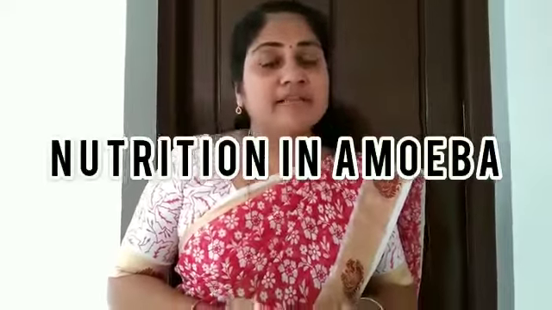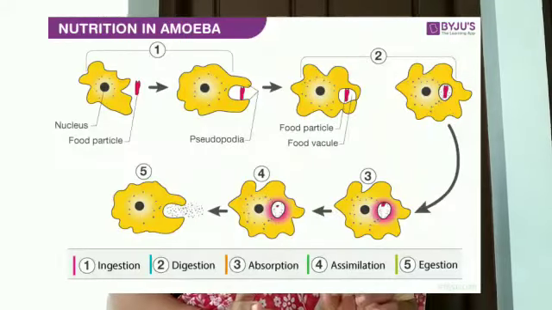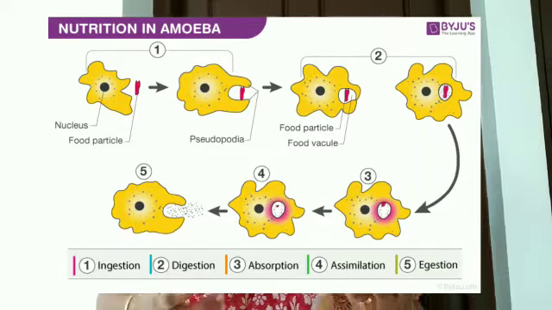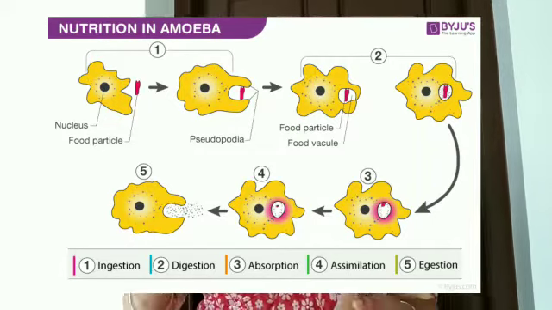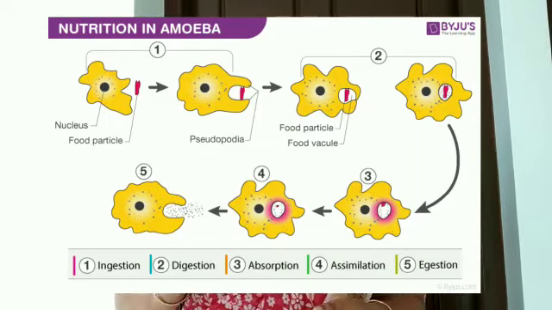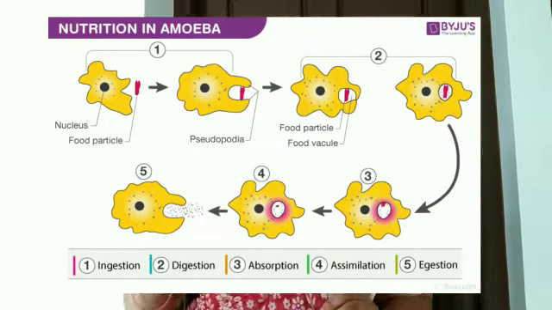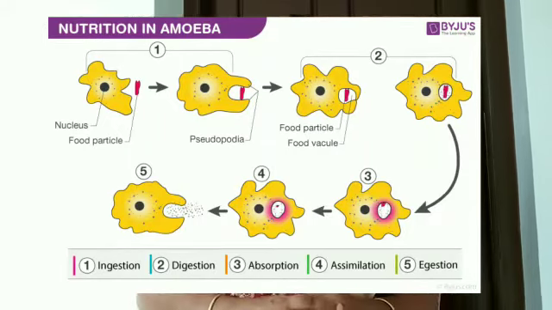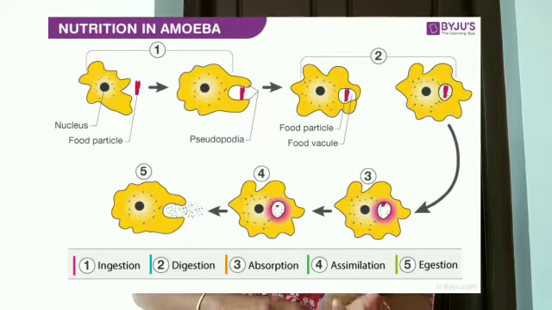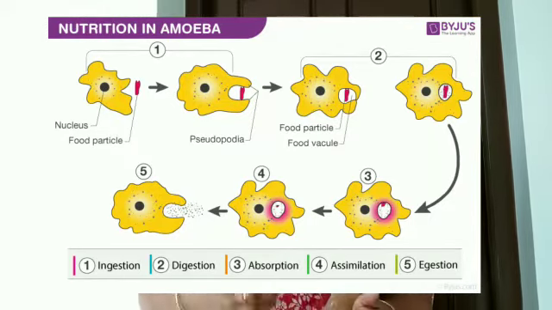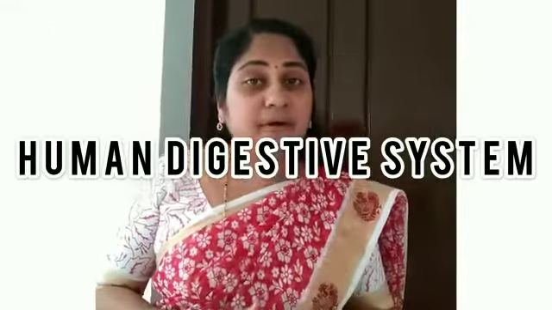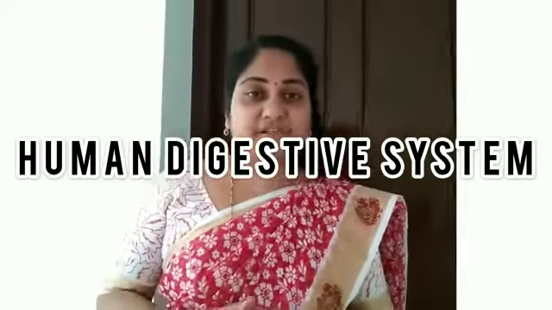We also studied nutrition in simple organisms like amoeba. Amoeba is a single-celled organism. It lives in pond water and is microscopic, and its mode of feeding is holozoic. There are some important steps involved in holozoic nutrition: ingestion, digestion, absorption, assimilation and egestion. Today we are going to study the human digestive system.